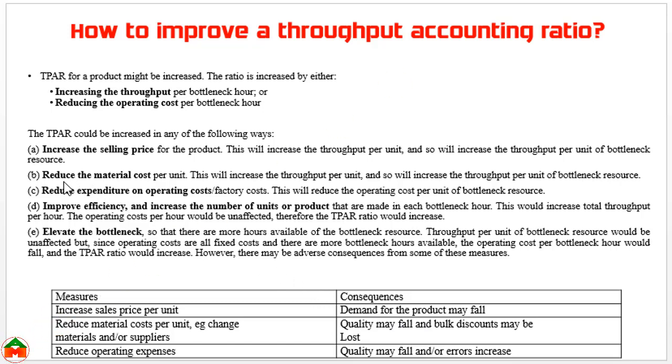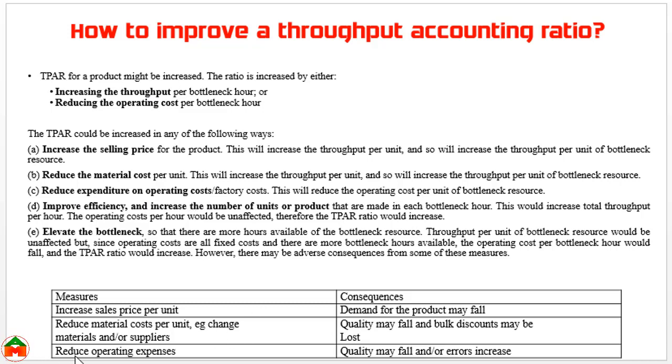The second way to increase the throughput accounting ratio is to reduce the material cost per unit. Whenever we reduce the material cost per unit, there may be a consequence: quality may fall and bulk discounts may be lost. The third way is to reduce the expenditure on operating cost.